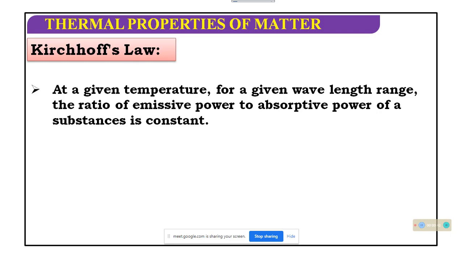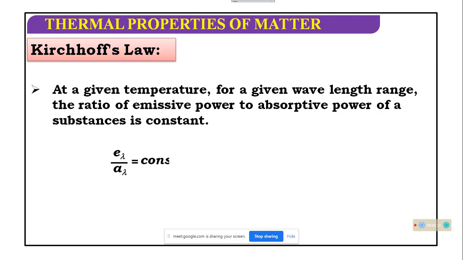The ratio of emissive power to absorption power of a substance is constant. I am speaking again: Kirchhoff's law says that for a given temperature and a given wavelength range, the ratio of emissive power and absorptive power of a substance is constant.